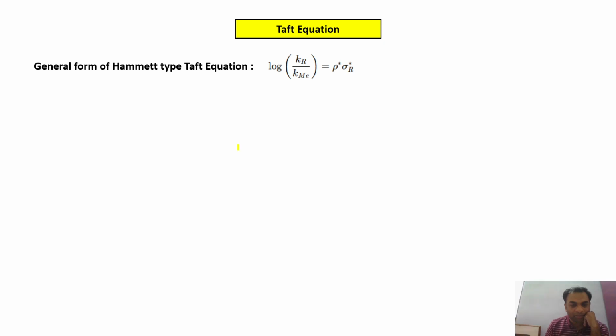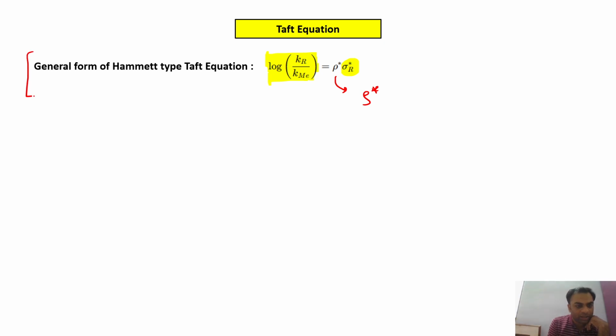By rate measurement, and by having the value of sigma star R from the previous Taft equation, we can easily calculate rho star for that particular reaction.